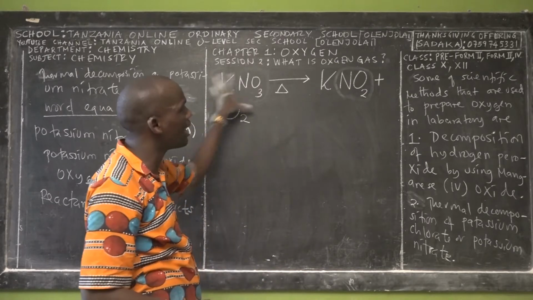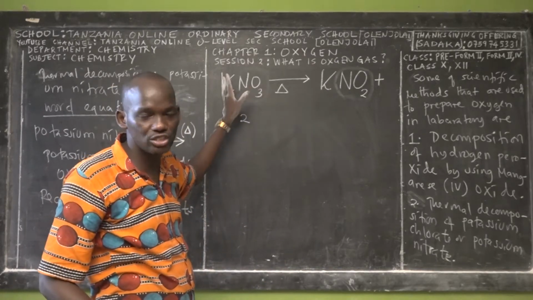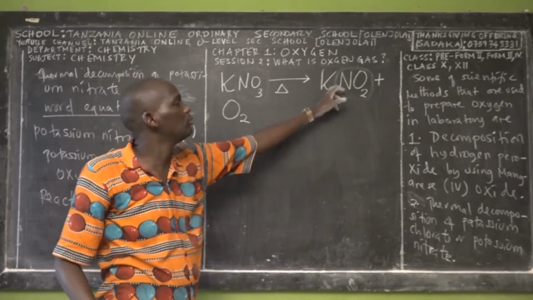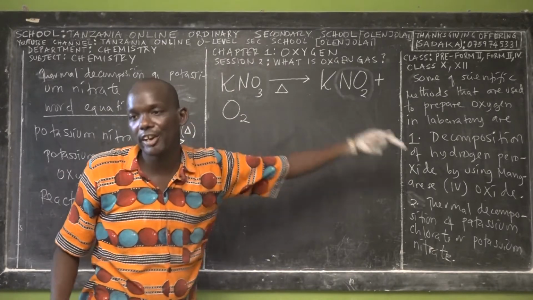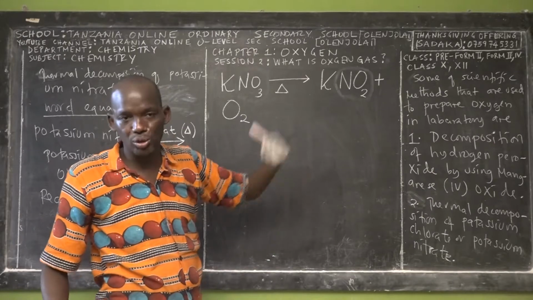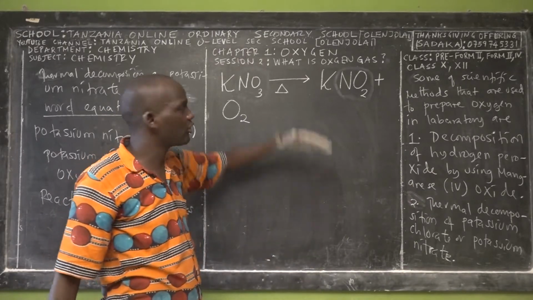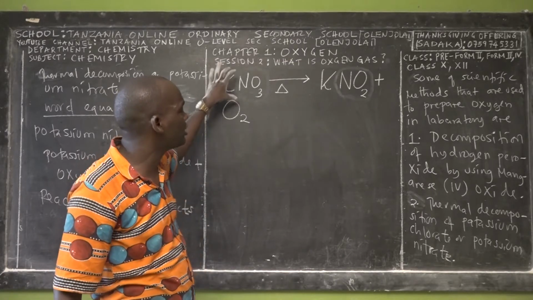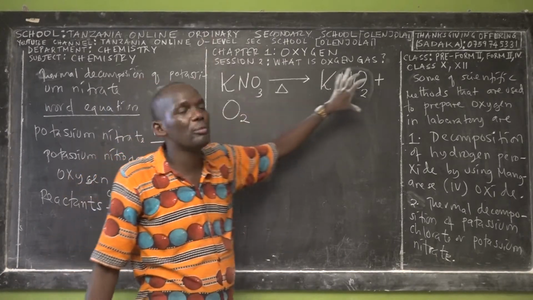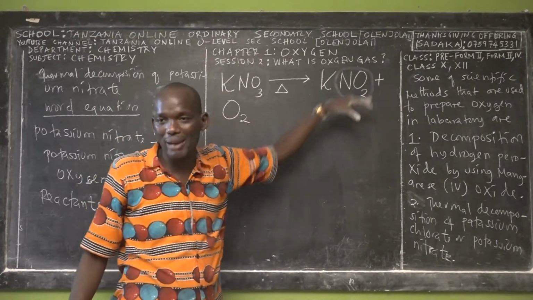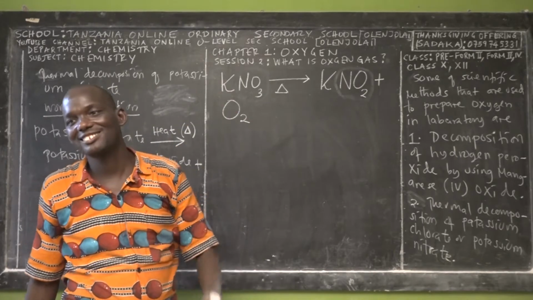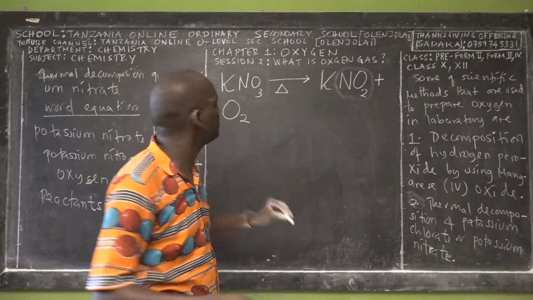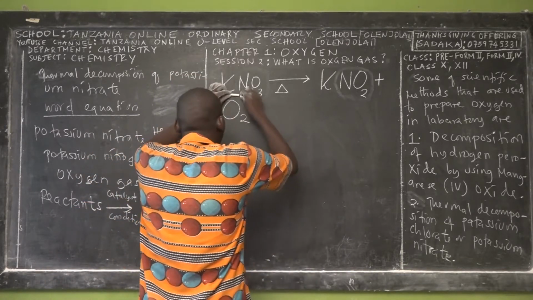But remember, this is one direction. It's not a reversible reaction. This and this cannot react to form this, but this can react to form this and this one. It's one directional. Later on I'll teach about reversible reactions. When we get into Form 3, we have reversible reactions, or what we call chemical equilibrium. We'll teach you some of the reactions where the reactants break to form products, and products combine to form reactants. Are we together? Yes.